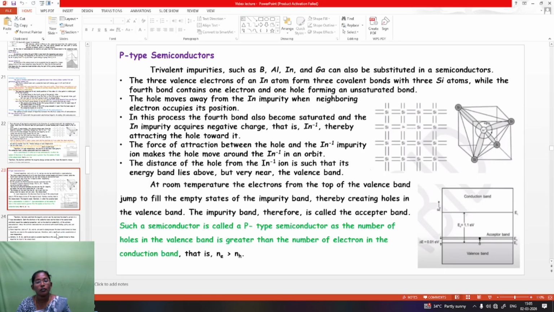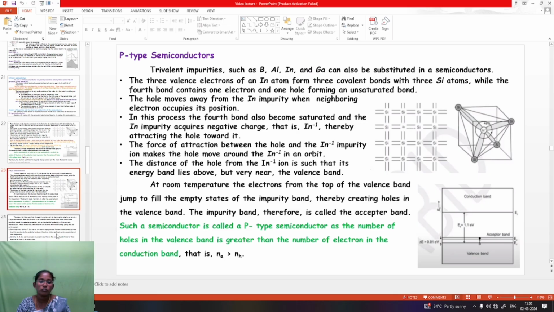The distance of the hole from the ion is such that its energy band lies above but very near the valence band. At room temperature, electrons from the top of the valence band jump to fill the empty states of the impurity band, thereby creating holes in the valence band. The impurity band is therefore called the acceptor band, and such a semiconductor is called a p-type semiconductor.